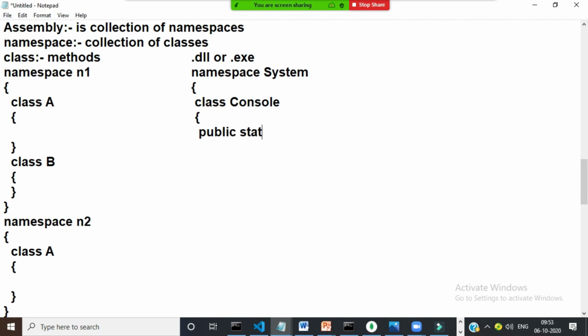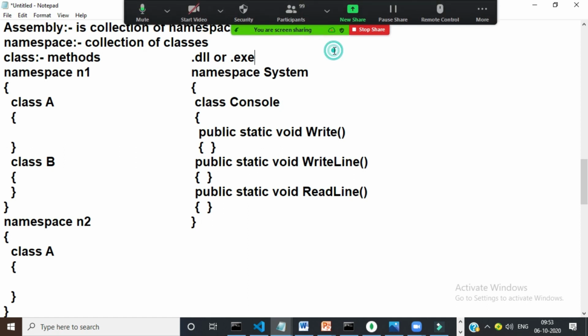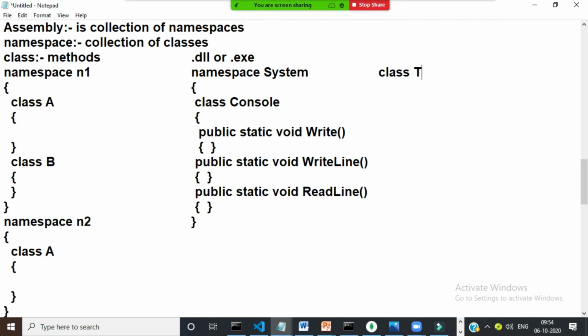Something like this: public static void Write. It is one method. Is it clear? Similarly, you have one more, public static void WriteLine. Similarly, one more, public static void ReadLine. These are all ready-made methods that are available. If you want to consume these methods, you have to use the namespace name. For example, I want to write one program here: class Test, and here I'll declare one Main method, static void Main. These DLL files are given by Microsoft.